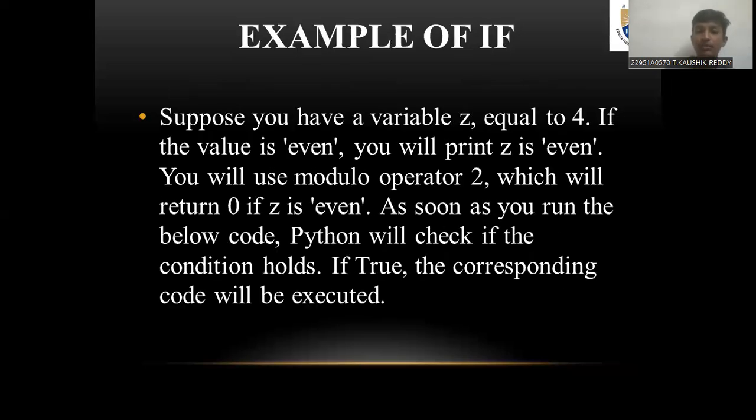The example of the if condition. Suppose you have a variable z equal to 4. If the variable is even, you will print z is even. You will use the modulo operator, which will return 0 if z is even. As soon as you run the code below, Python will check if the condition holds. If true, the corresponding code will be executed.